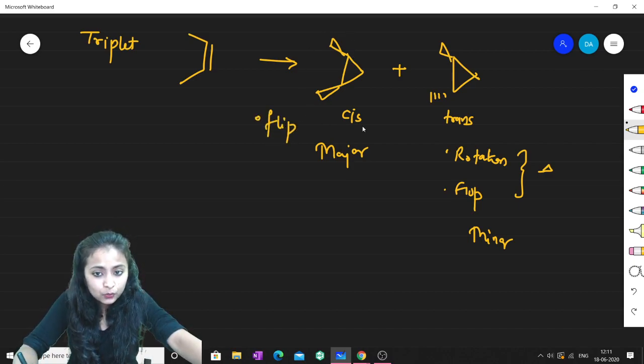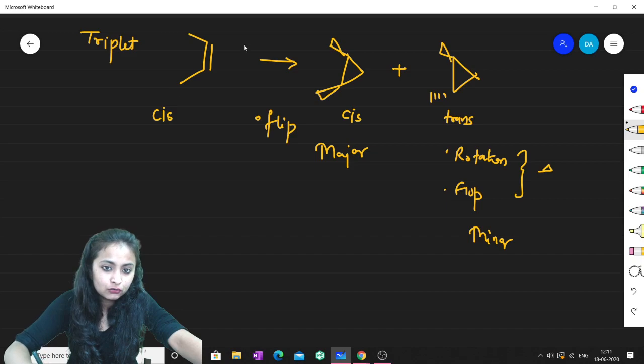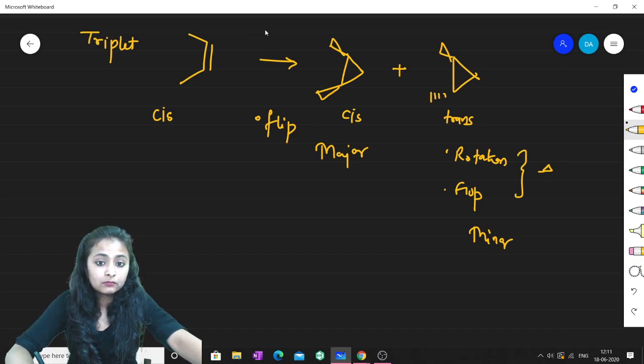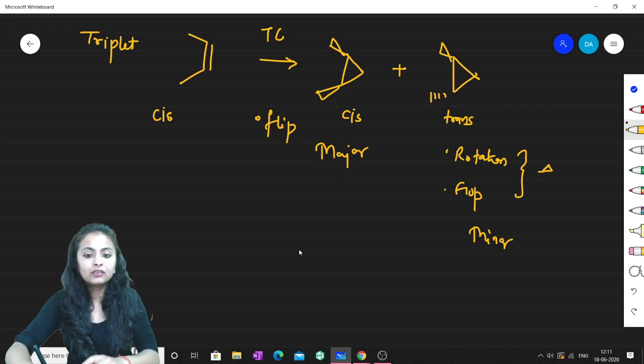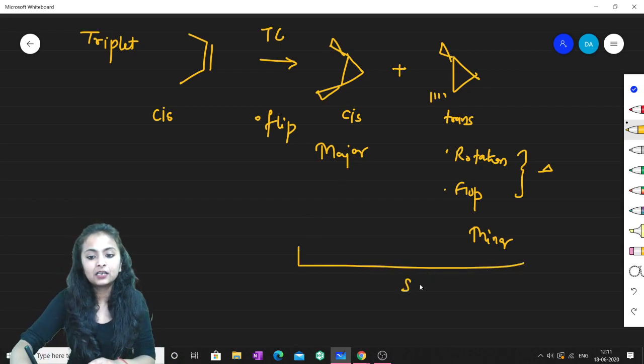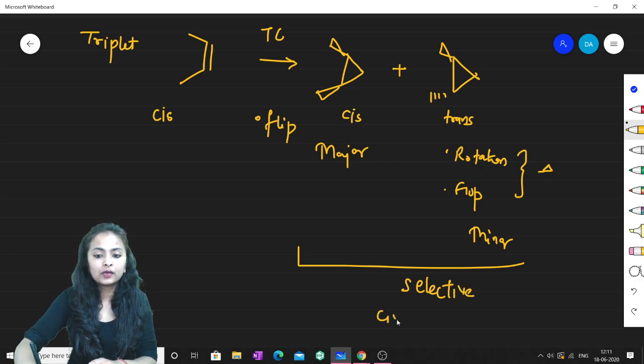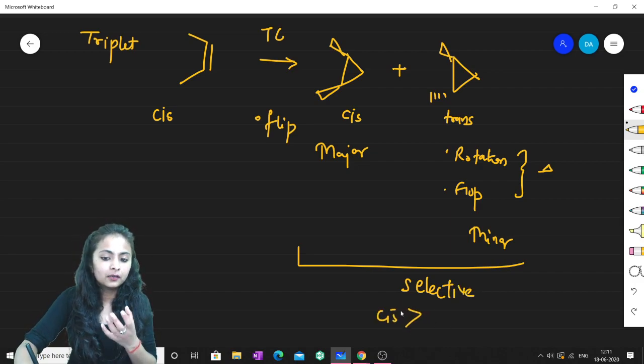So this will be the major product, and this will be the minor product. So ultimately we conclude that if this cis alkene is treated with triplet carbene, then the products will be cis and trans. We call this stereoselective. But which one is major? The cis one is major in place of trans.